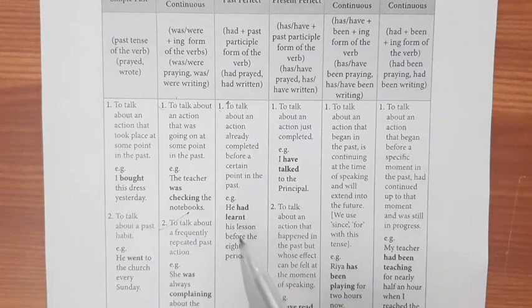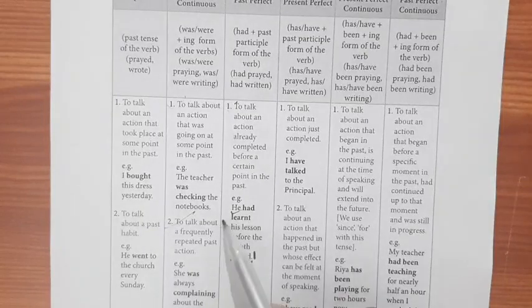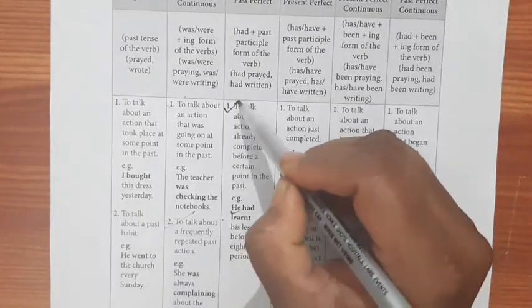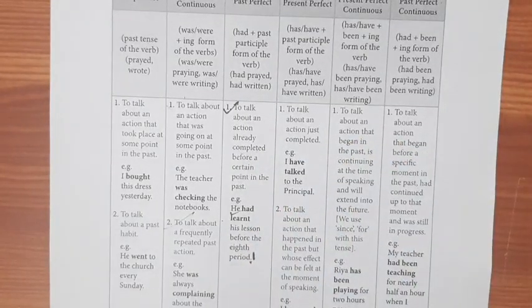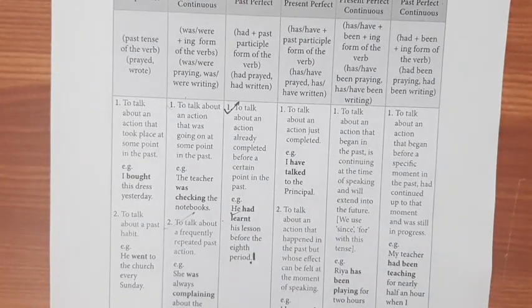He had learnt his lesson before the 8th period. Means before this time he had already learnt. That means the action is over. So you will use the past perfect tense to talk about an action already completed before a certain point of time in the past.